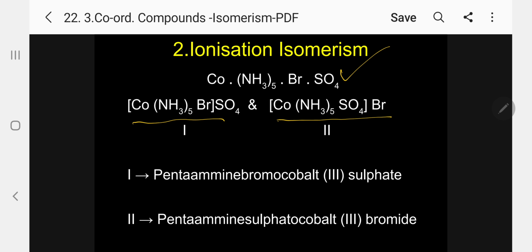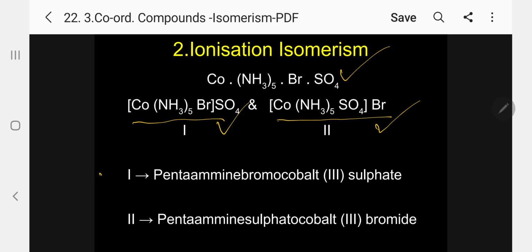Please follow. One is [Co(NH3)5Br]SO4 with the sulfate as anion. Another is [Co(NH3)5SO4]Br, with sulfate inside and bromide outside as the anion. That means in the first one, bromide is inside the coordination sphere. In the second case, bromide is outside the coordination sphere. On ionization, in the first case sulfate answers for sulfate ion. In the second case, bromide answers for bromide ion, whereas sulfate will not. That is called ionization isomerism.